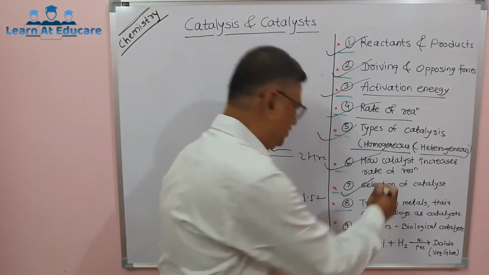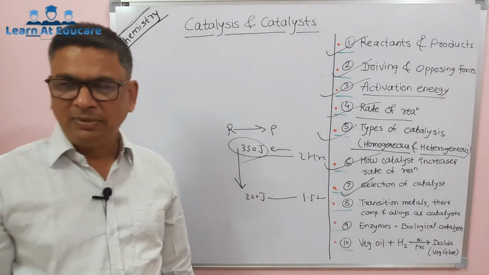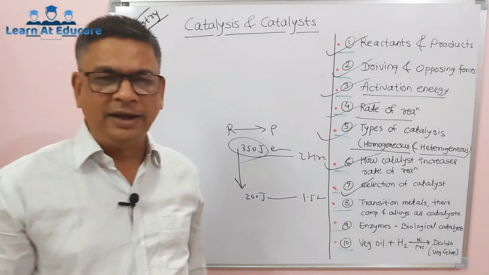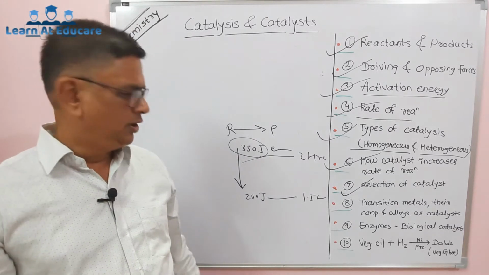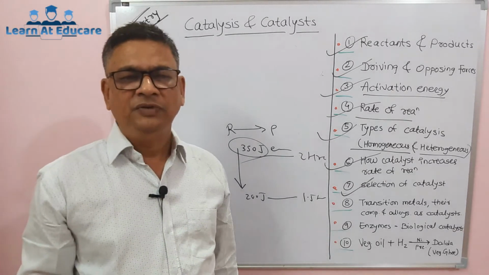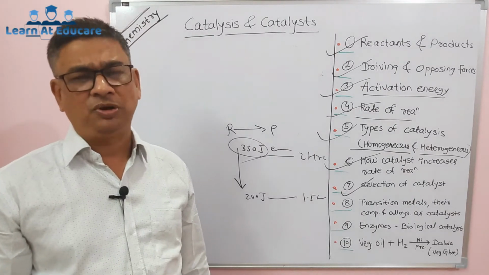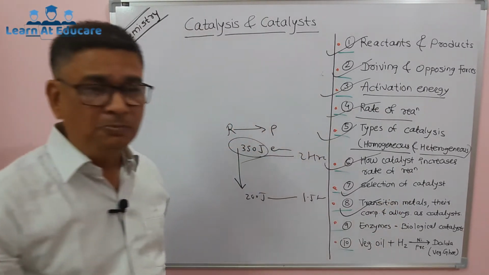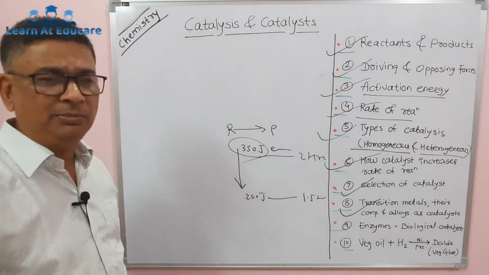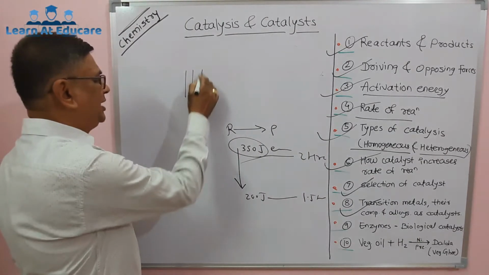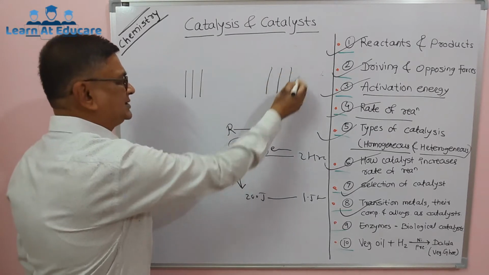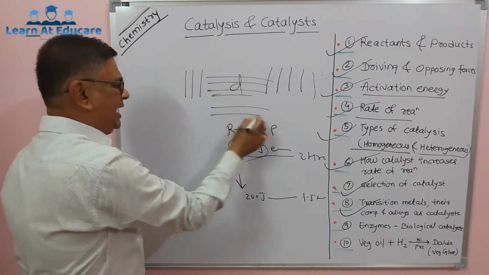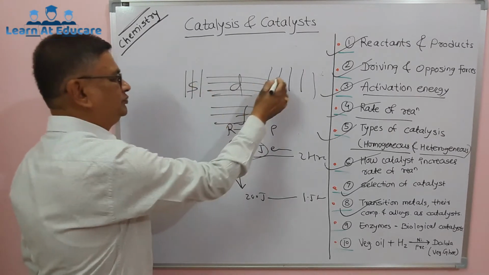Now next is selection of catalyst. Remember, a particular reaction requires a particular catalyst. We'll take examples further on which catalyst is used for which kind of reaction. Transition metals, their compounds and alloys: you know in the periodic table, S block is to the left side, P block to the right side, D block in the middle, called transition metals, and F blocks at the bottom.